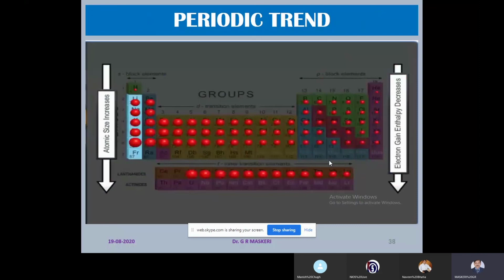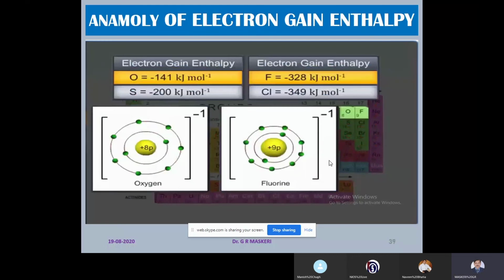So, it is better to say electron gain enthalpy becomes less and less negative down the group, and more and more negative across a period, that is, from left to right of the periodic table. So, here is the data and an anomaly also. In the 16th and 17th groups, as we move down the group, the electron gain enthalpy should be less negative, but in this case, from oxygen to sulfur or fluorine to chlorine, the electron gain enthalpy becomes more negative.